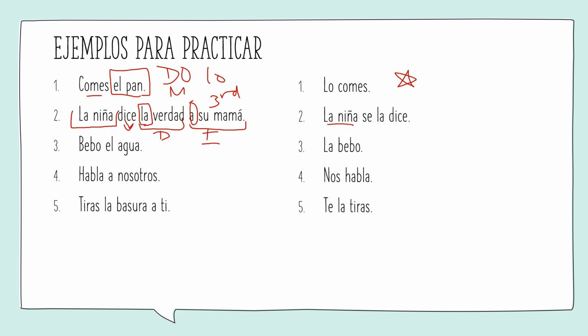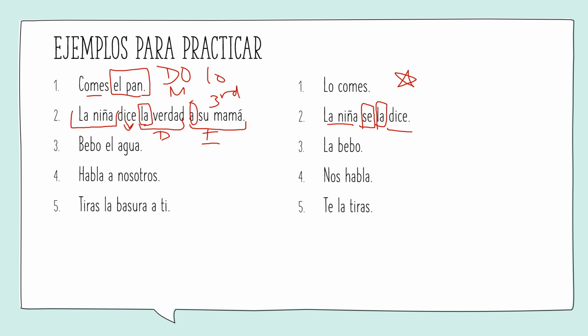So we start with our subject. We add our indirect object, which I said we're going to change from le to se in this case. And our direct object, which is third person feminine, la. And then finally the verb, dice. So from la niña dice la verdad a su mamá, la niña se la dice.